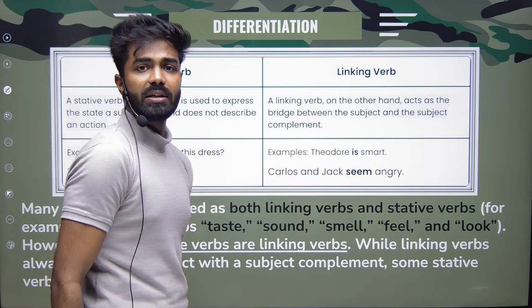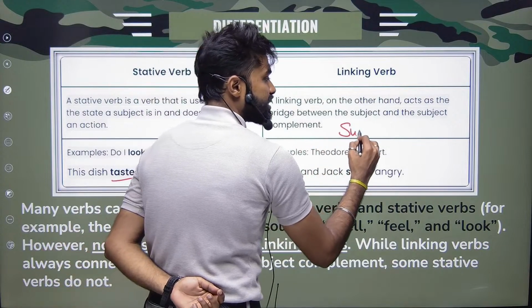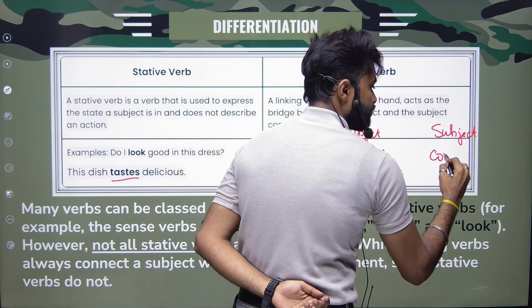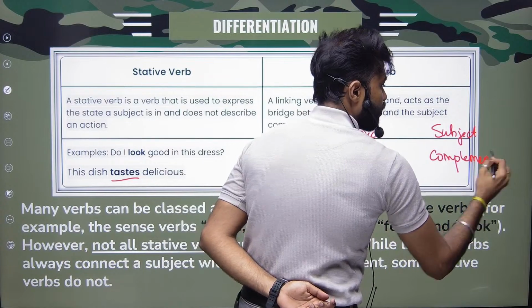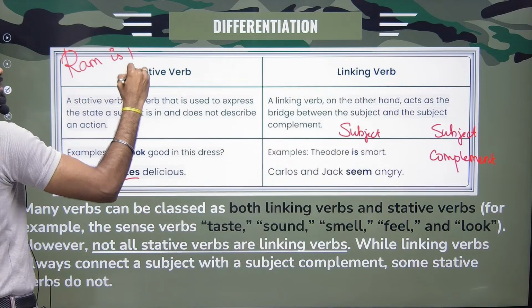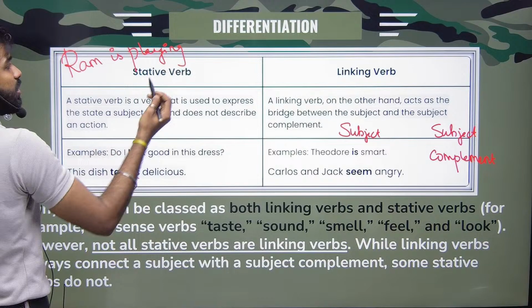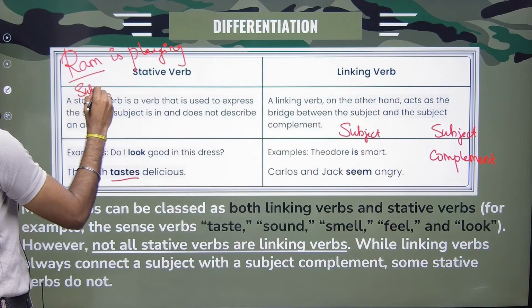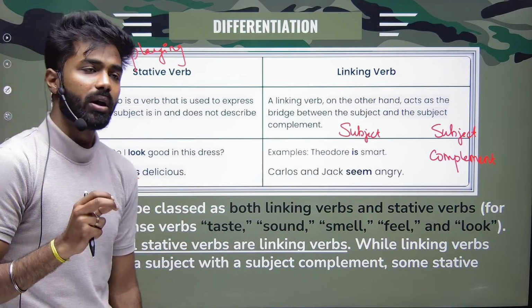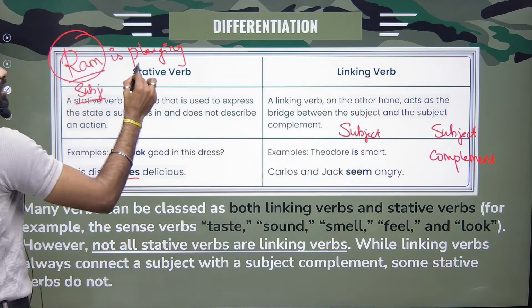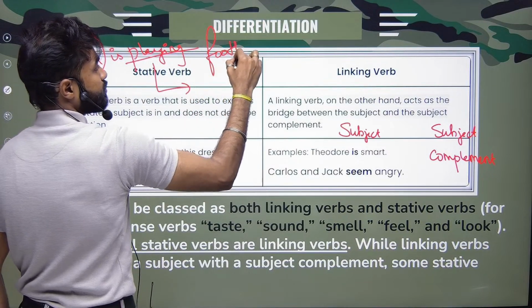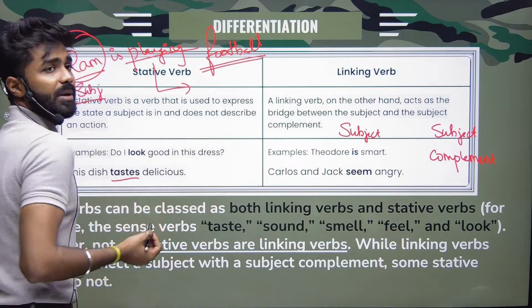All right, what do you mean by linking verb? Linking verb will be talking about subject and subject complement. What do you mean by subject complement? Okay, for example, Ram is playing. If I'm saying Ram is playing, it means that Ram is my subject. Why is Ram my subject? Because Ram is the person doing an action and we are talking about this person, a core person. So Ram will be my subject, whereas if I'm saying playing football, this football will be my subject complement.